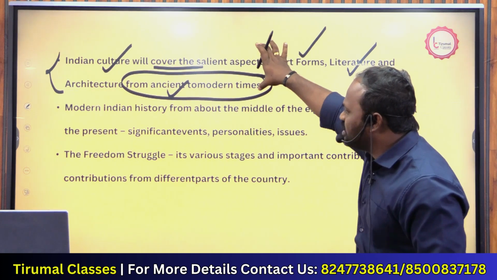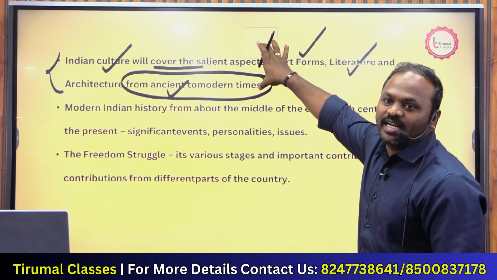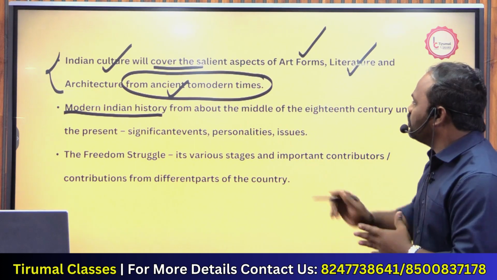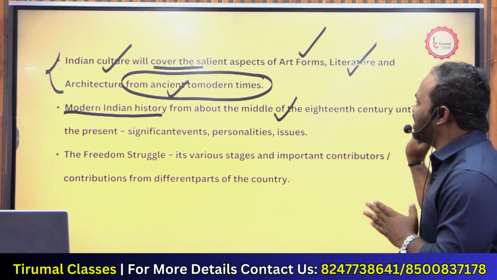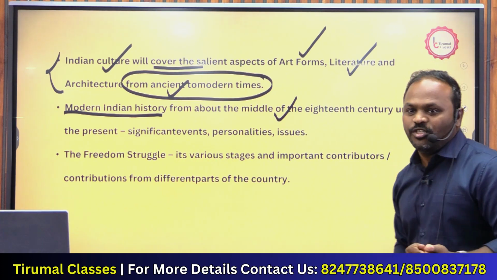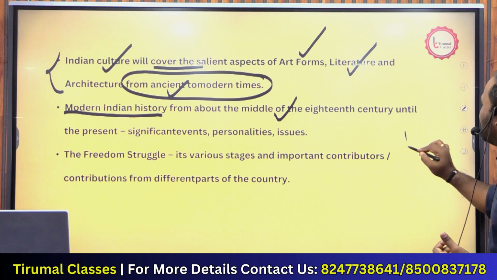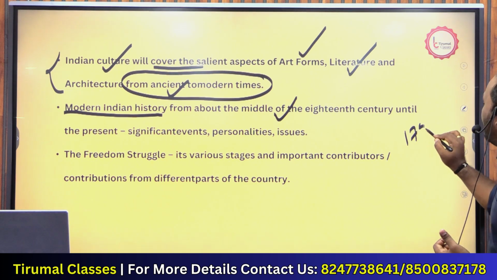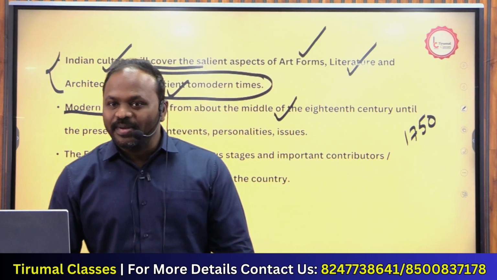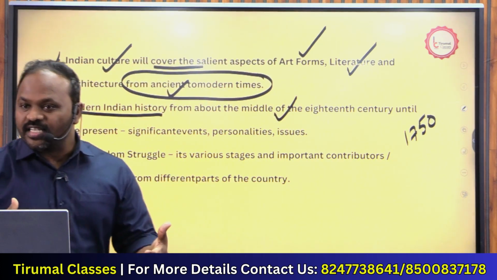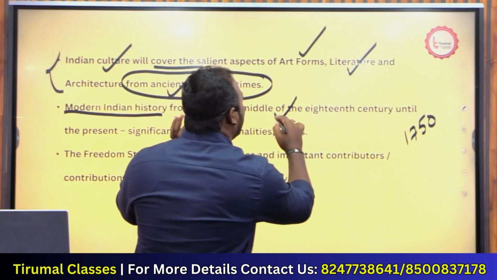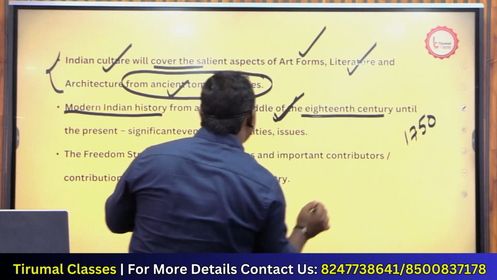So what does this part deal with? Clearly, it is talking about modern Indian history, from the middle of the 18th century until the present. When I say 18th century, it begins around the 1750s.